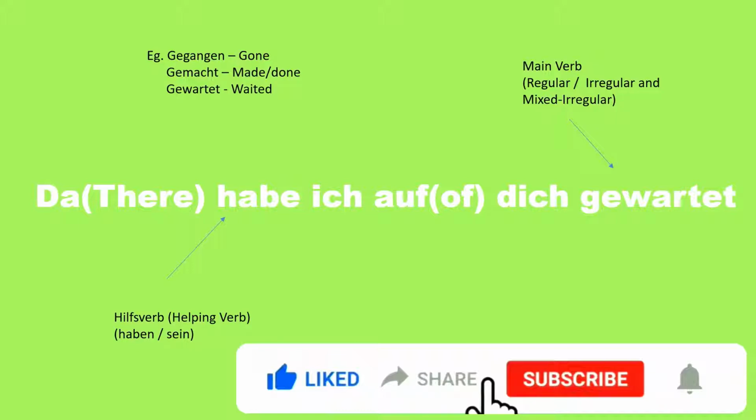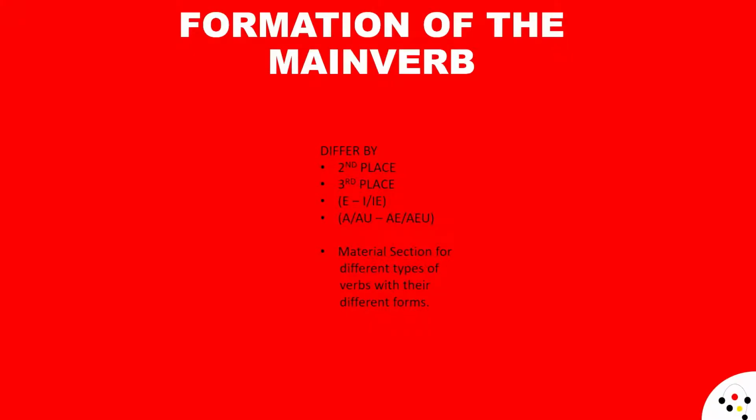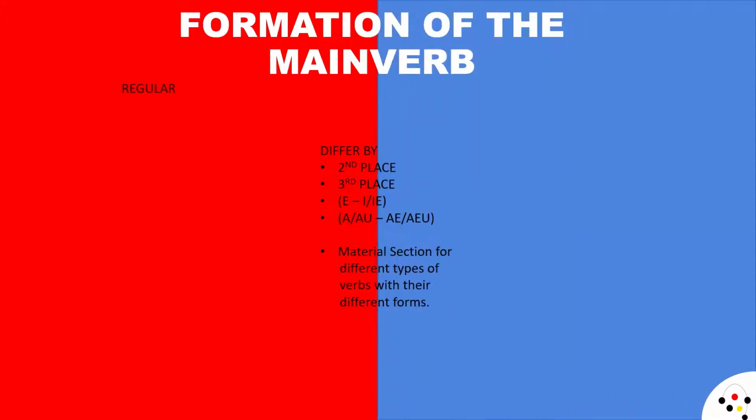Now, the participle zwei can be any word, but how do we form the main verb? We have three different formations: the regular verb, the irregular form, and the misch form, the mixed form. As we already know, regular and irregular differ by how in the second and the third place of singular, and we have the translation as presented here.